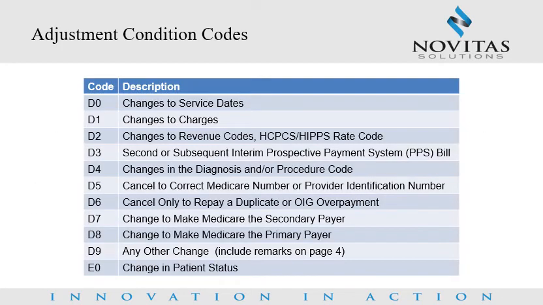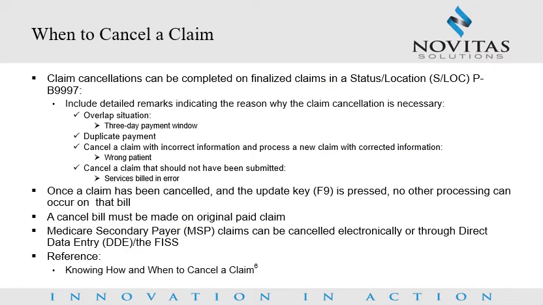Adjustment condition codes. Here is a listing of adjustment condition codes. An important code to point out is D9. Please do not use adjustment condition code D9 as a catch-all. Instead, use whatever code may be most specific to the change being made. However, if adjustment condition code D9 is the most appropriate code to use, remarks will be required. So please be sure to include remarks indicating what change is being made to the claim if you are using this condition code.